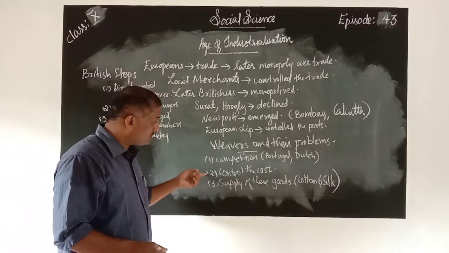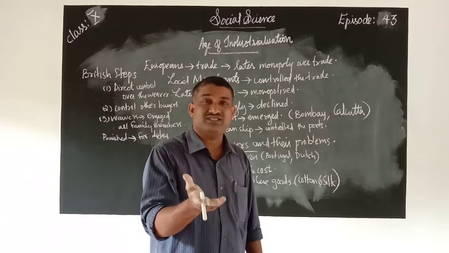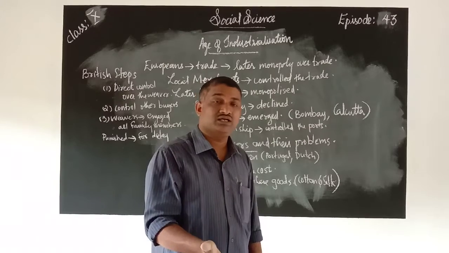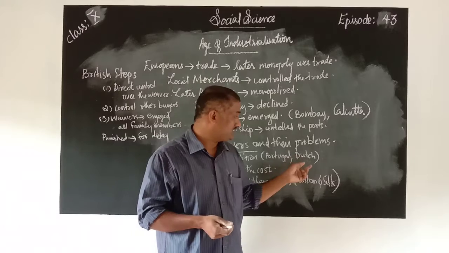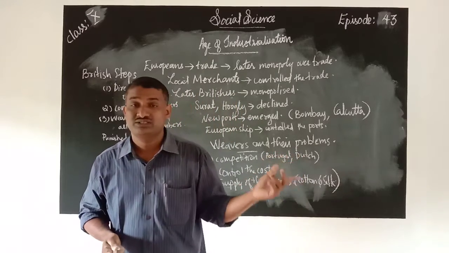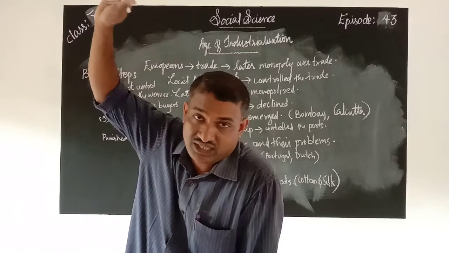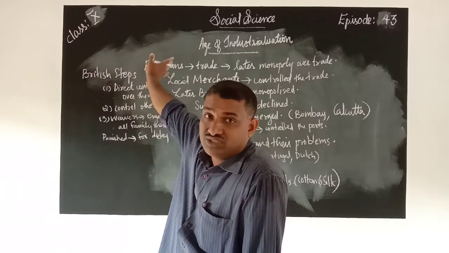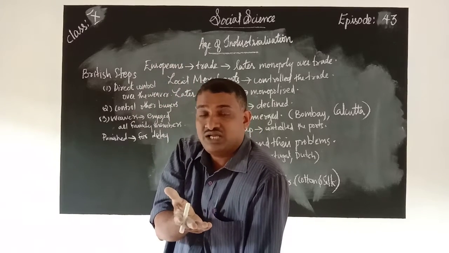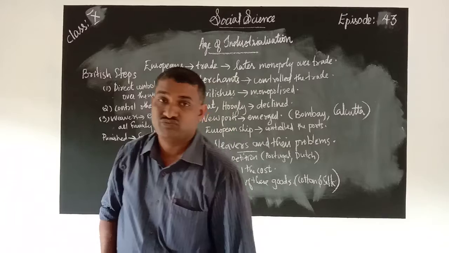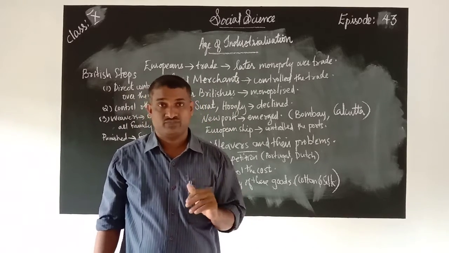Next is controlling the cost. You know that the cost price of the goods was increasing day by day. Why? Because the Dutch, Portuguese and other French people collected these raw materials at a higher rate. When the price of these goods increased, the Britishers understood that this situation would be against their wishes, so they wanted to control the price in India.